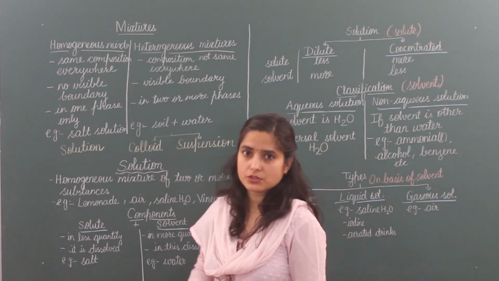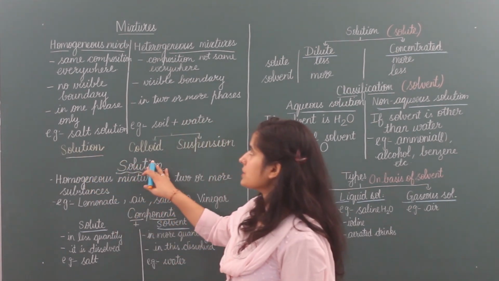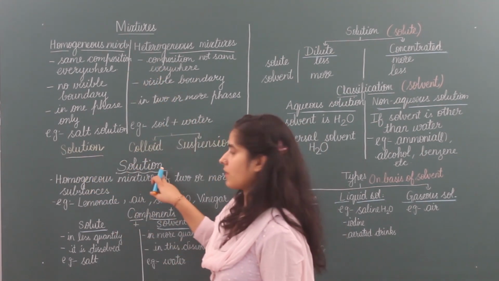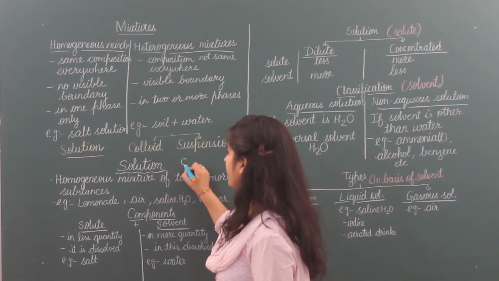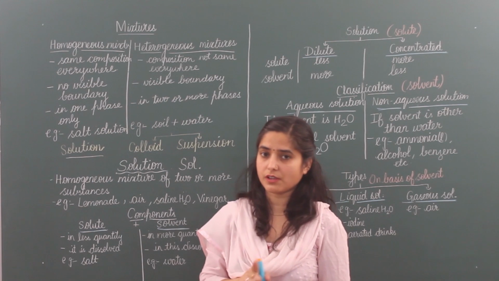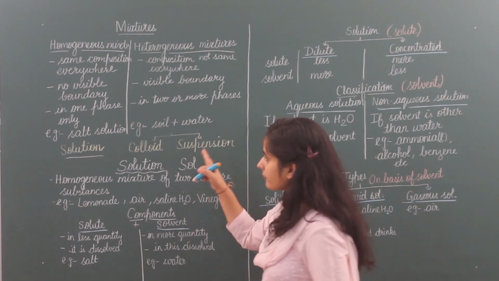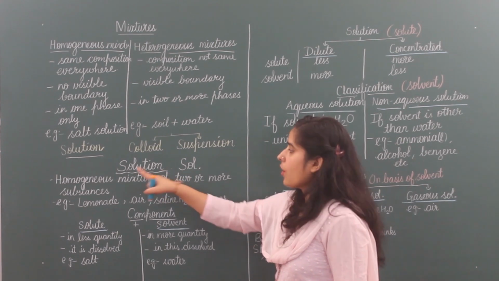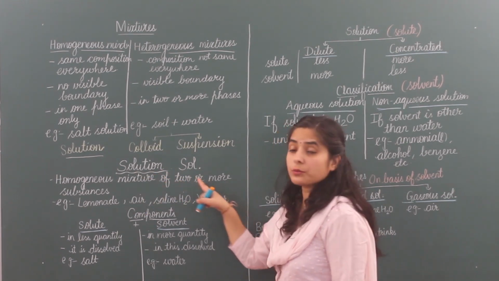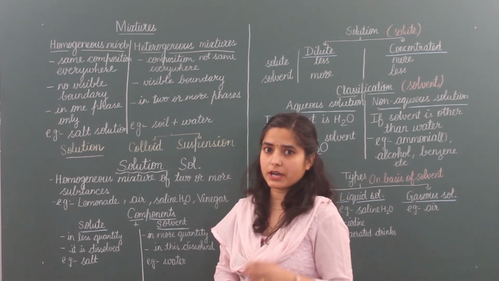Now next is solution. First we are going to discuss the homogeneous mixture, solution. Solution can be written as SOL dot. Here dot is compulsory. Without dot it will be for something else. Okay. So what is solution? Homogeneous mixture of two or more substances. Homogeneous mixture, now you understand very well.